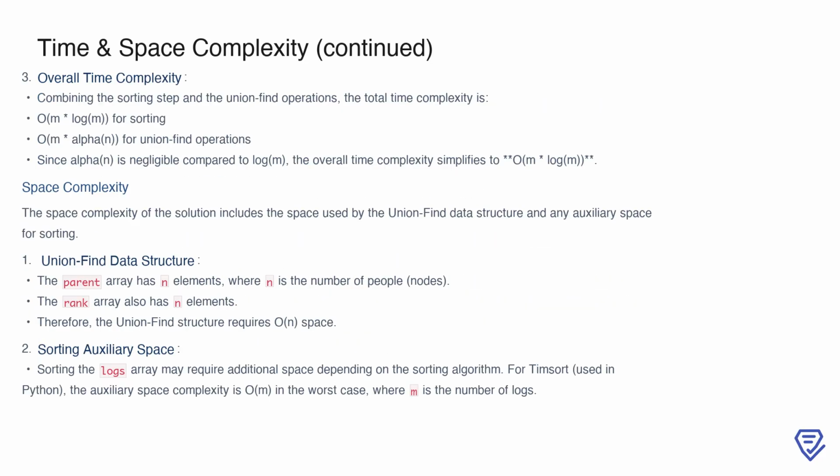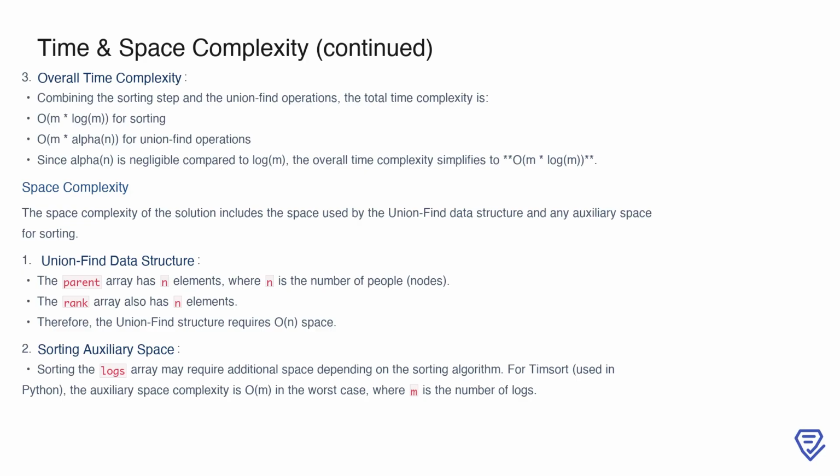Now, combining the time complexities of sorting and union find operations gives us the overall time complexity of the solution. Sorting the logs contributes O(m log m), while the union find operations contribute O(m * alpha(n)). Since alpha(n) grows extremely slowly and is effectively constant for typical input sizes, it becomes negligible compared to log m. Therefore, the overall time complexity simplifies to O(m log m).